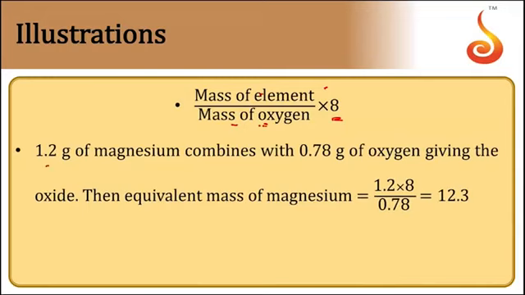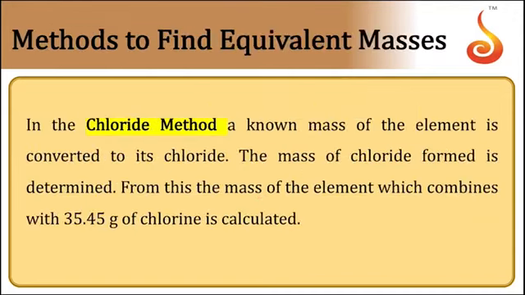Say for example, 1.2 grams of magnesium combines with 0.78 grams of oxygen, giving an oxide. Then what is the equivalent mass of the magnesium? Try to see the formula. It's mass of the element by mass of oxygen, into 8. So 1.2 by 0.78 into 8, which is equal to 12.3. So 12.3 is the equivalent mass of the magnesium, and the method is called the oxide method.